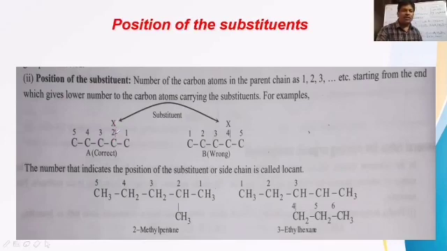And the locant of the substituent is 2 in this case. But if you take this one, the same 5 carbon chain is taken this side here. And numbering is given from which side now? From left to right, we have taken numbering. Then the position of X is coming to be 4 now. The locant is 4. Here the locant is 2 for the same halogen.